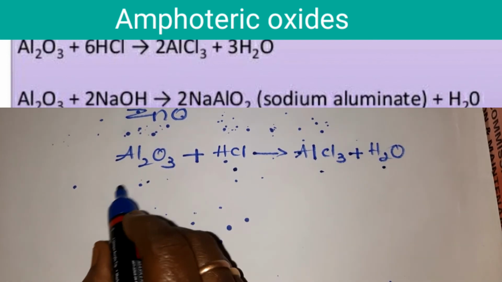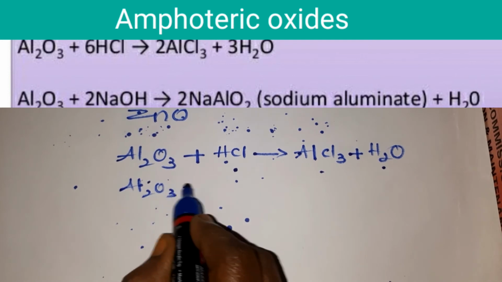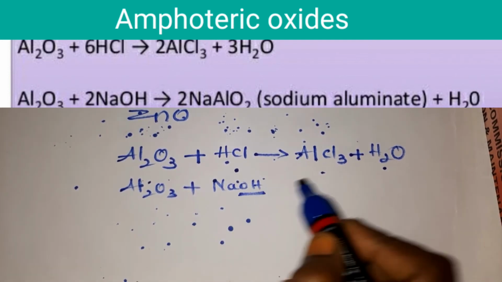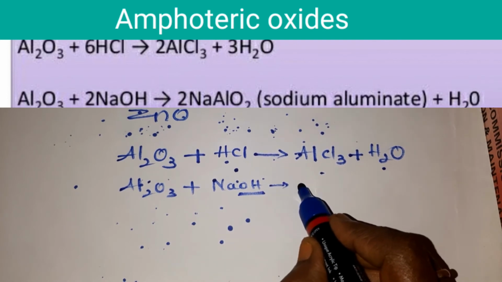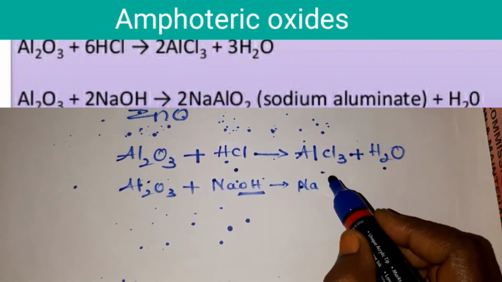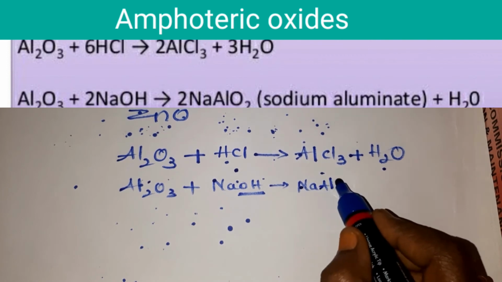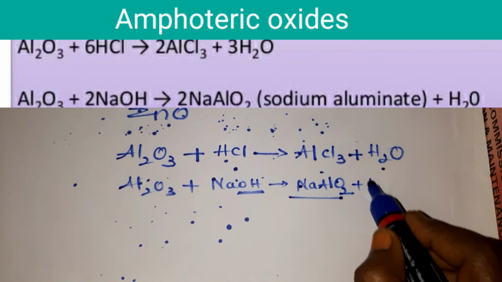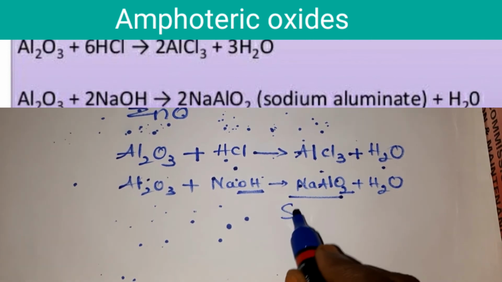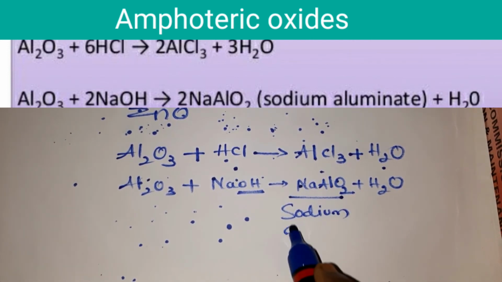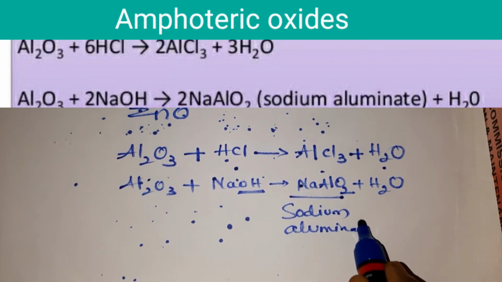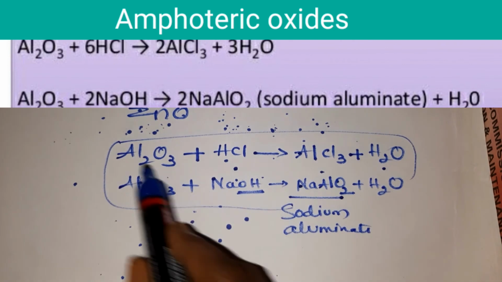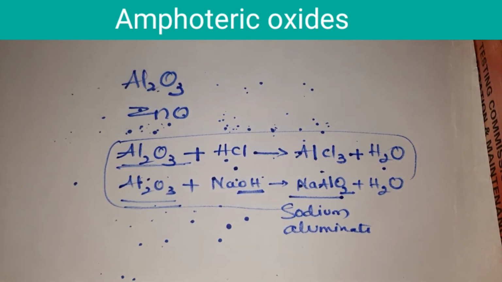At the same time, if you take this aluminium oxide and make it react with the base NaOH, the OH group is a base, you get a salt, that is sodium aluminate, NaAlO2, along with water. So such oxides are called amphoteric oxides.